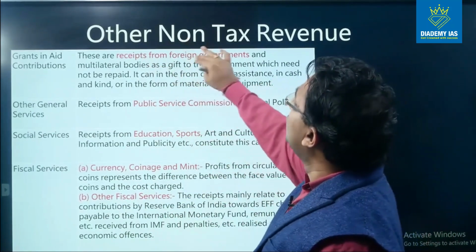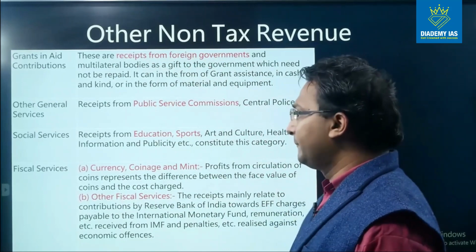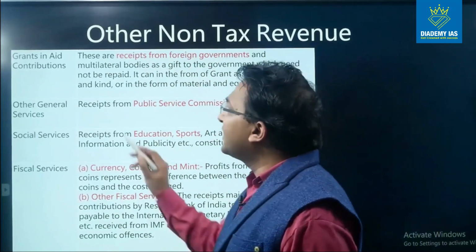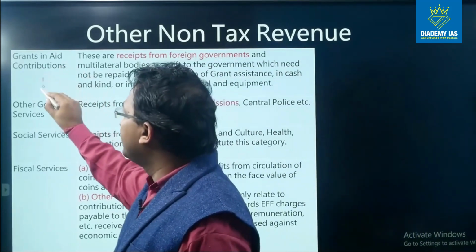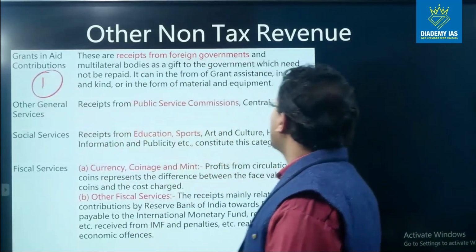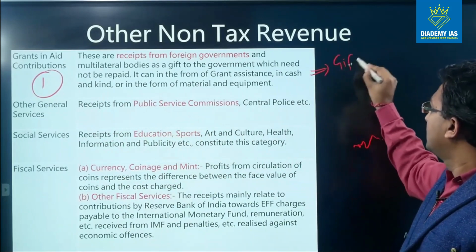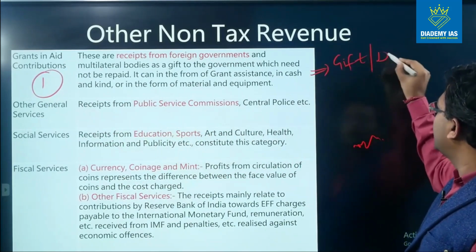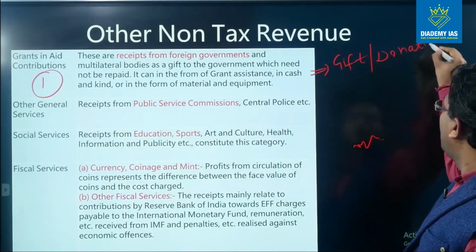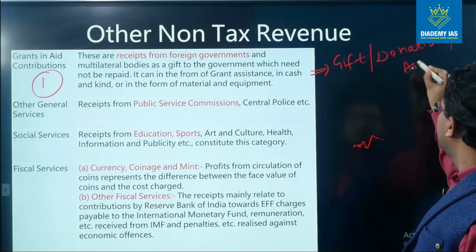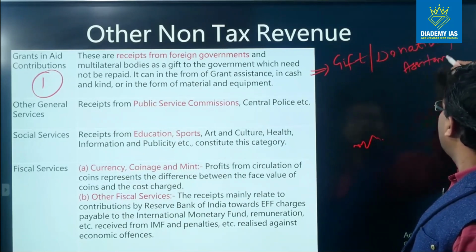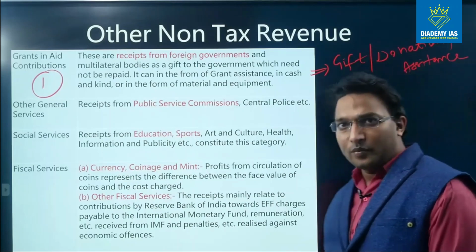Other non-tax revenue items. What are these items? The first item is grant in aid contribution. Grant in aid contribution means any kind of gift or donation or assistance which is received by the government from any foreign government.